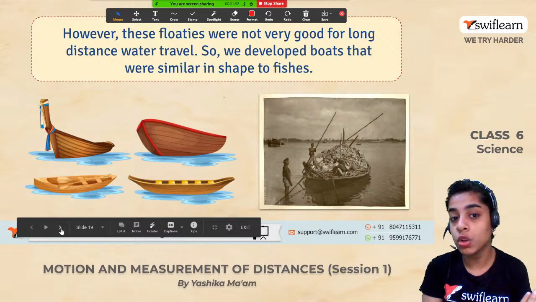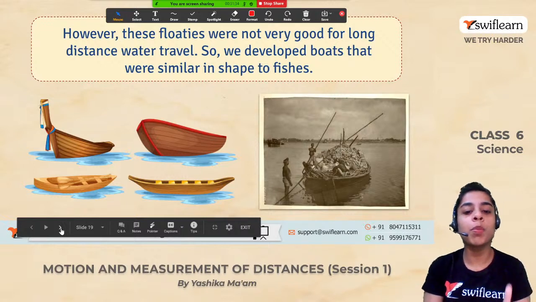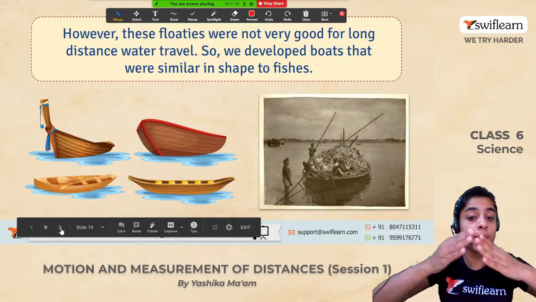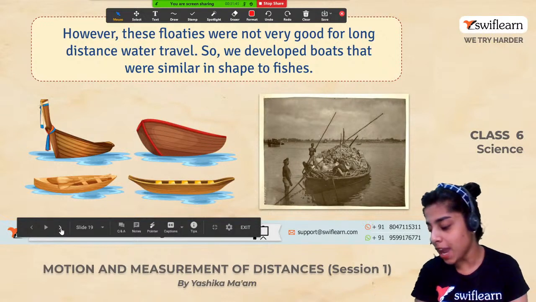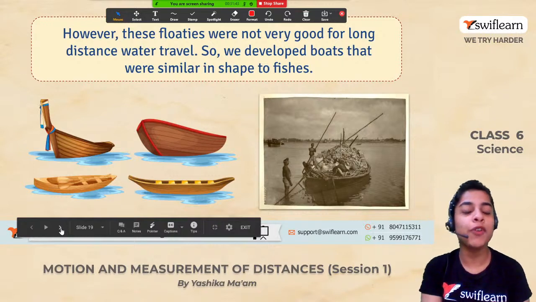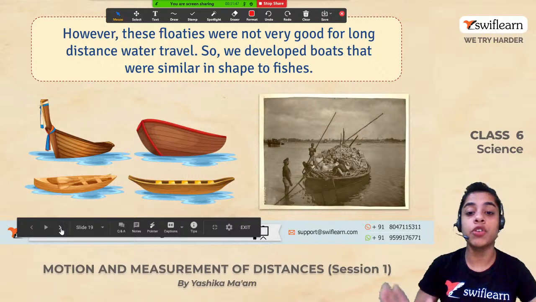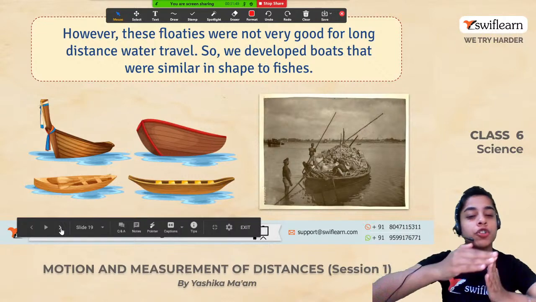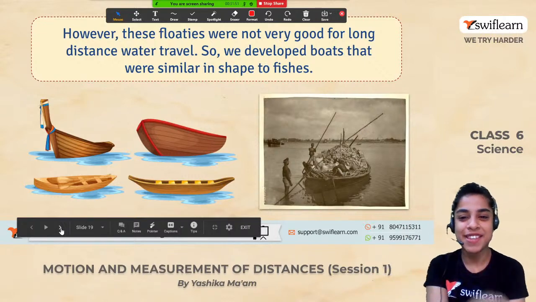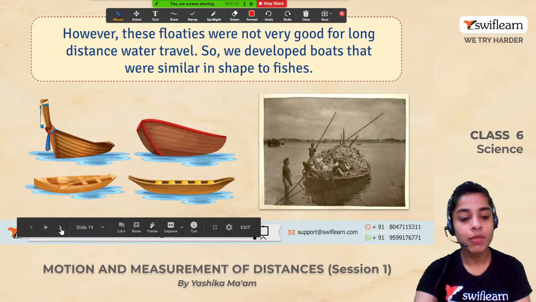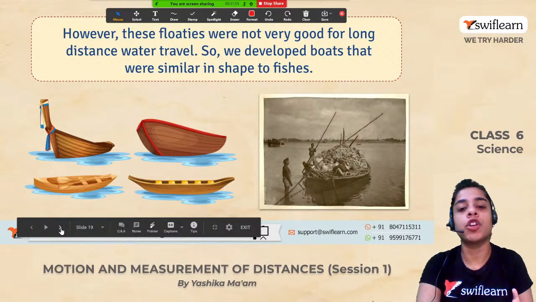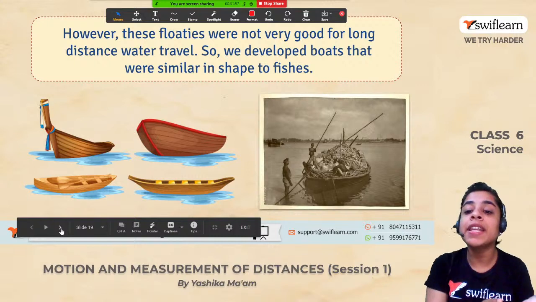अब हमने ऐसा क्यों करा? हमने बोट तो बनाई, but why did we make boats that were similar to the shape of a fish? Any idea? कौन मुझे बताएगा? Who will tell me that why did we make boats that were similar in the shape of fish, just like this? Who will tell me? Why only the shape of fish? Why we did not use any other shape?